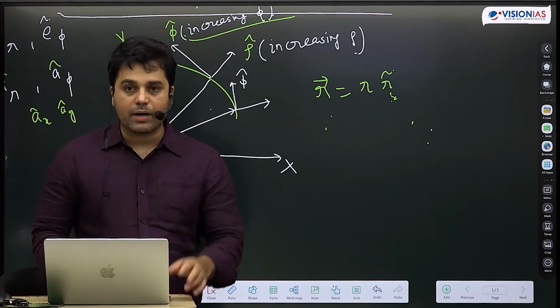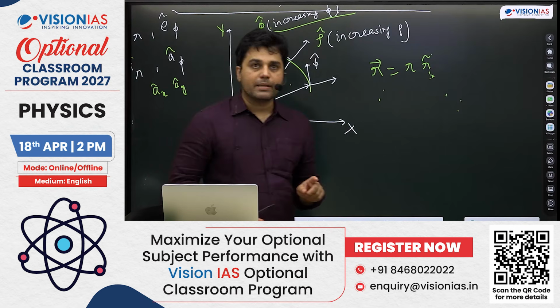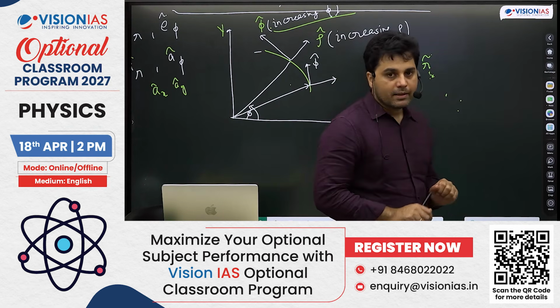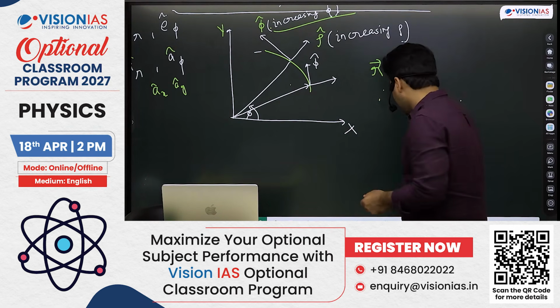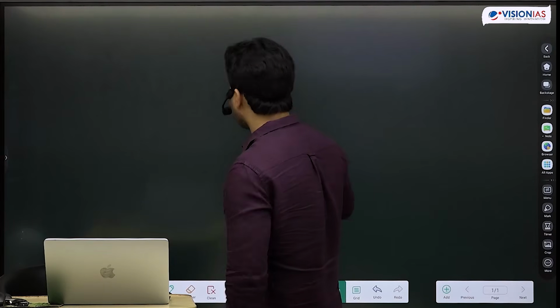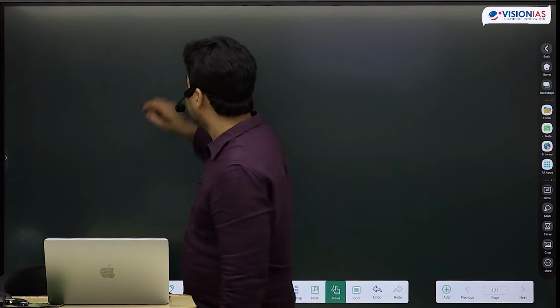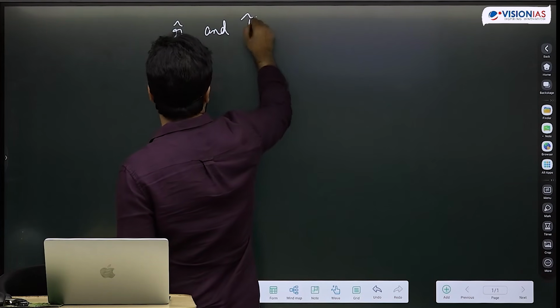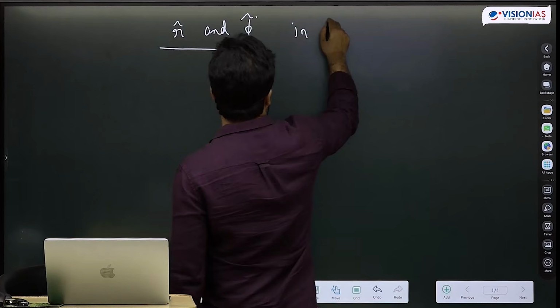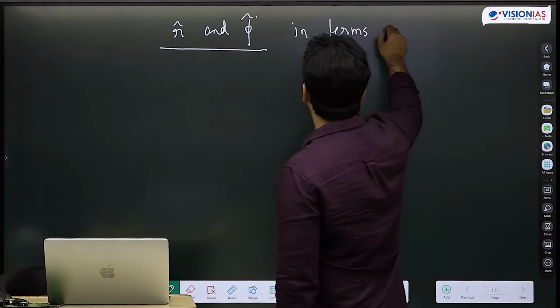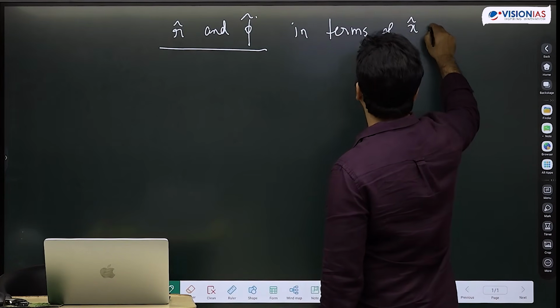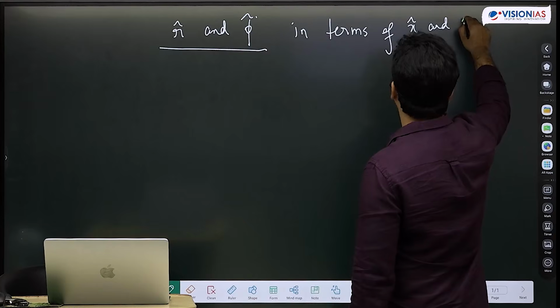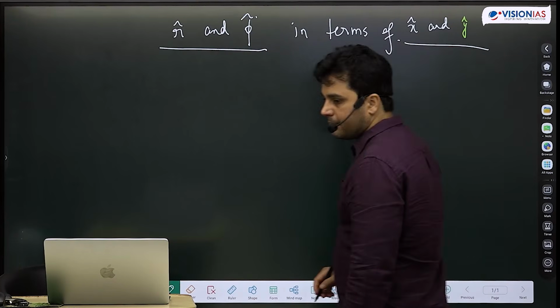Right now I want you to do two more problems. This will be the last two problems of today's class. Write e r and e phi, or r cap and phi cap, in terms of x cap and y cap.